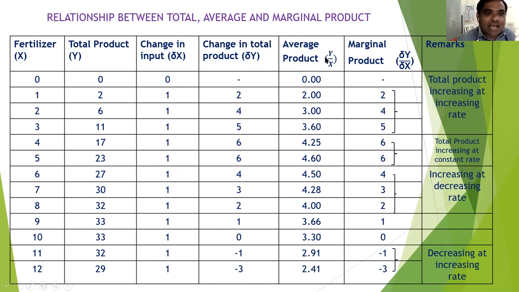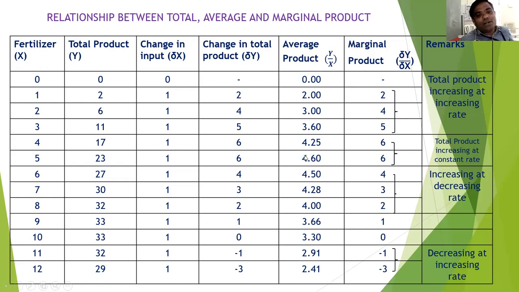Okay, then if we think about the average product, in the first stage of the production function the average product is increasing. So first 0, then 2, obviously 2 is greater than 0, then 3 is greater than 2, 3.6 is greater than 3, 4.25 is greater than 3.60, and 4.60.